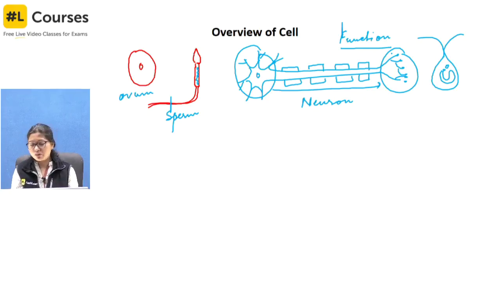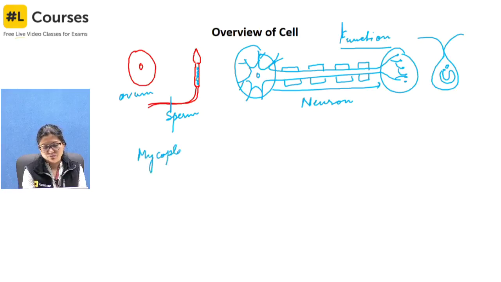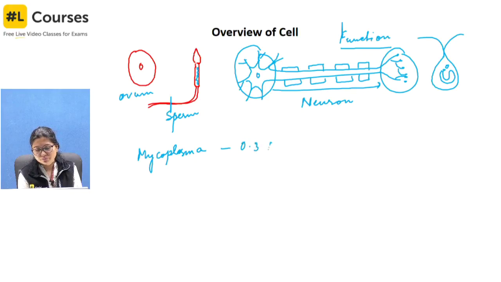Even if we talk about mycoplasma, that is considered to be the smallest, and the size of it is actually 0.3 micrometer. Okay. Similarly, if we talk about the RBCs, red blood cells, they are 7 micrometer.